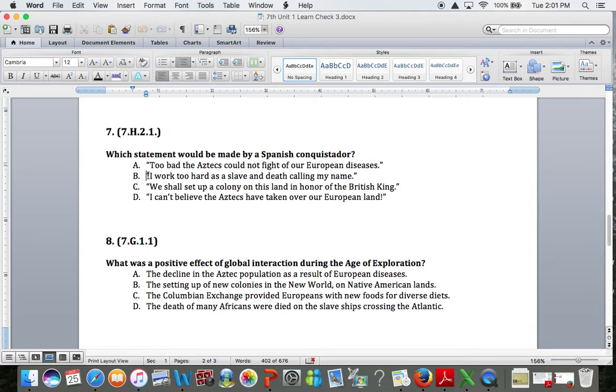C, we shall set up a colony on this land in honor of the British king. Okay, pause. So in my storytelling of the Age of Exploration, we know that people from Europe set up colonies. So this portion of the statement is true. A Spanish conquistador would want to set up a colony, but is a Spanish conquistador going to set up the colony in honor of the British king? No. The Spanish conquistadors are from Spain. They're going to set up a colony in honor of the Spanish king. So if you picked C as the correct answer, you just didn't read the question, or you didn't read the answer choice fully. C is incorrect because it says British king, not Spanish king.